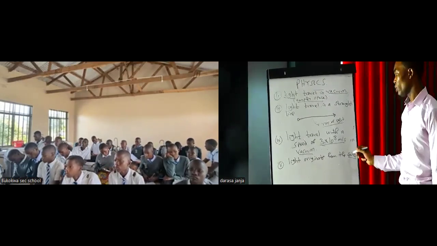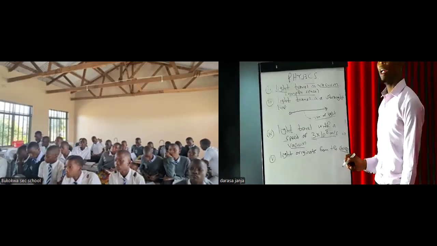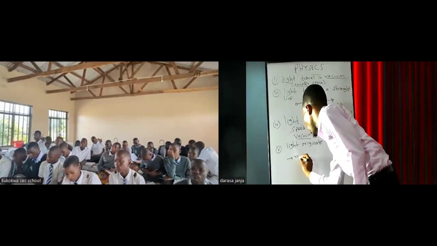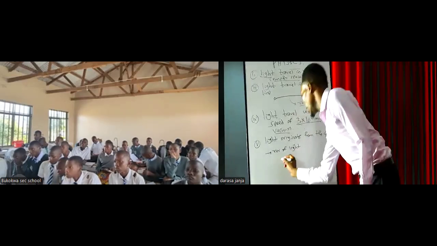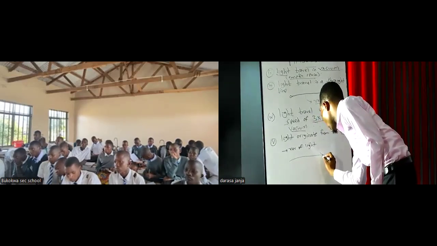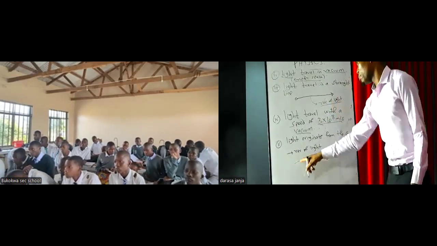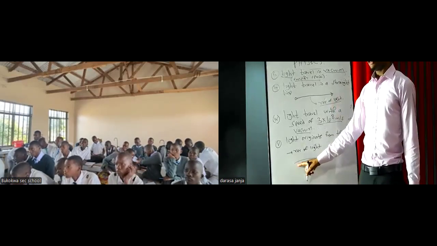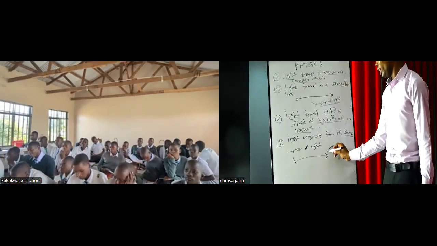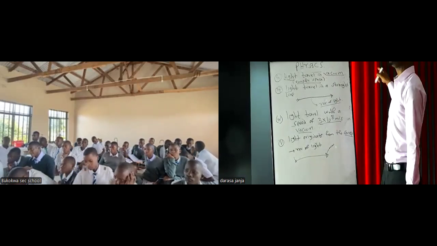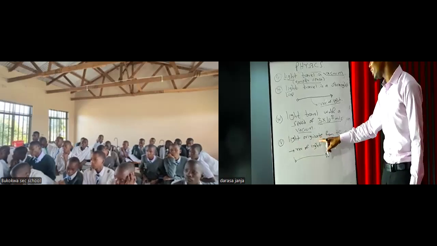In order to indicate that light originates from the source, we are going to have a ray of light. A ray of light consists of a point and an arrow. This point acts as the source, and this arrow indicates the direction to where light travels or propagates. So every light originates from the source.